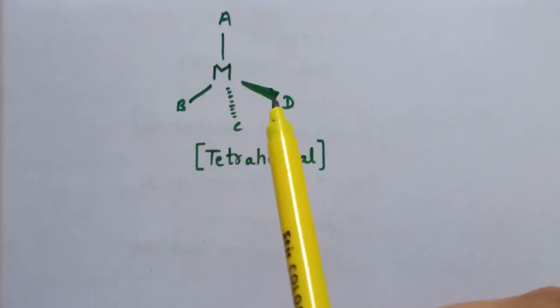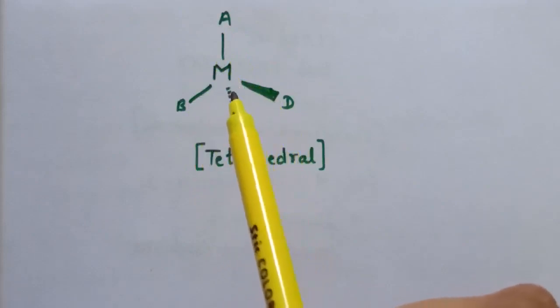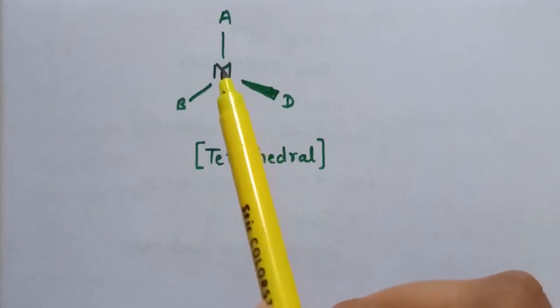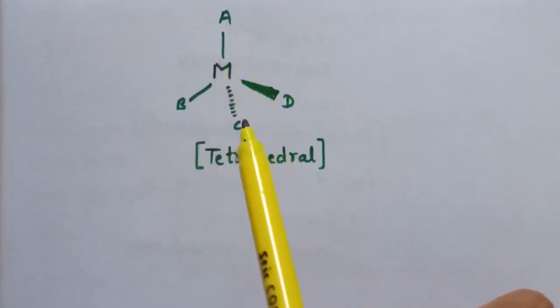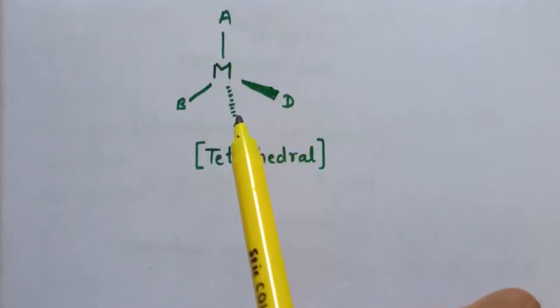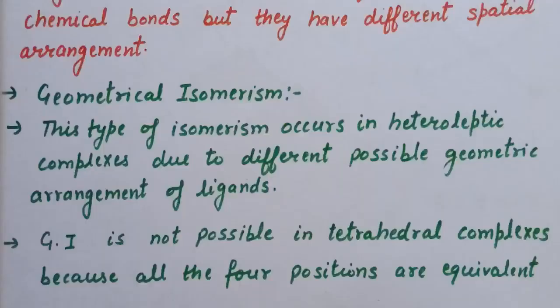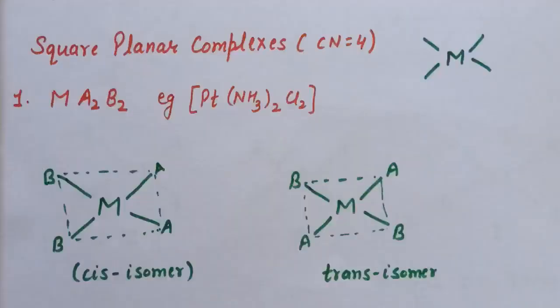This bond is above the plane and the fourth one, represented by dotted lines, is below the plane. Now with respect to this metal atom, these 4 positions are equivalent, and that is why geometrical isomerism does not exist in tetrahedral complexes, whereas geometrical isomers are found in square planar and octahedral complexes.